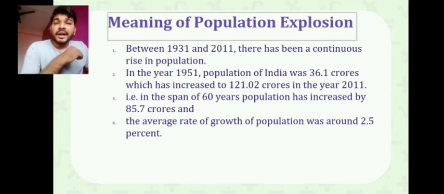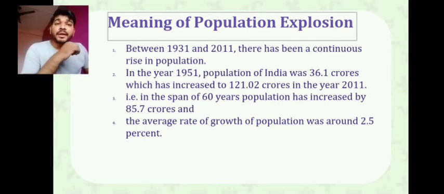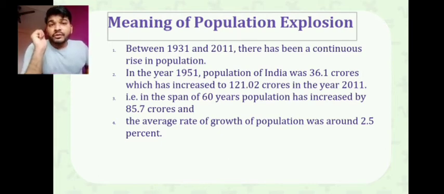You find that in 1951 the population of India was 36.1 crore, which has increased to 121.02 crore in 2011. Over the period of 60 years we have increased by 85.7 crore people. Are you getting it? Within 60 years, 85.7 crore more people came. Not is the total; that's why the total became 121.02 crore. If we try to calculate, we have grown by 2.5% every year.